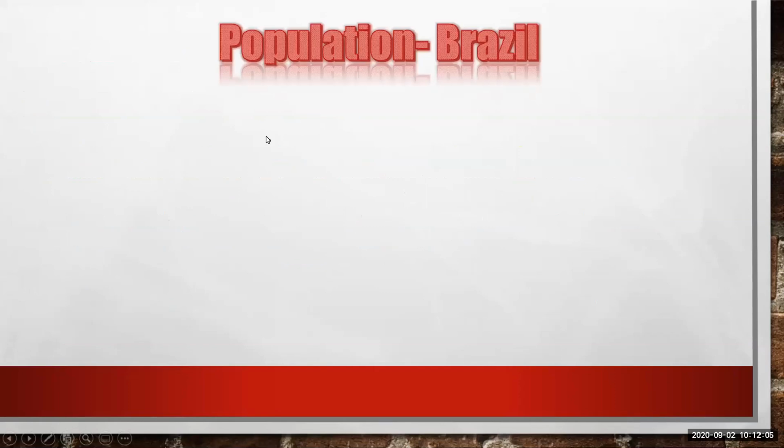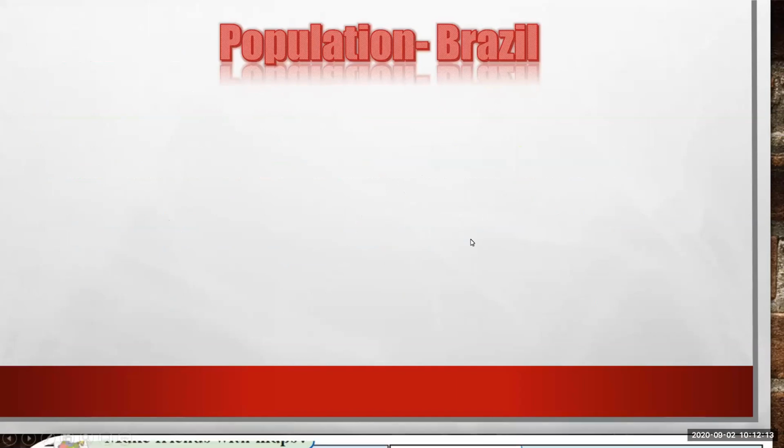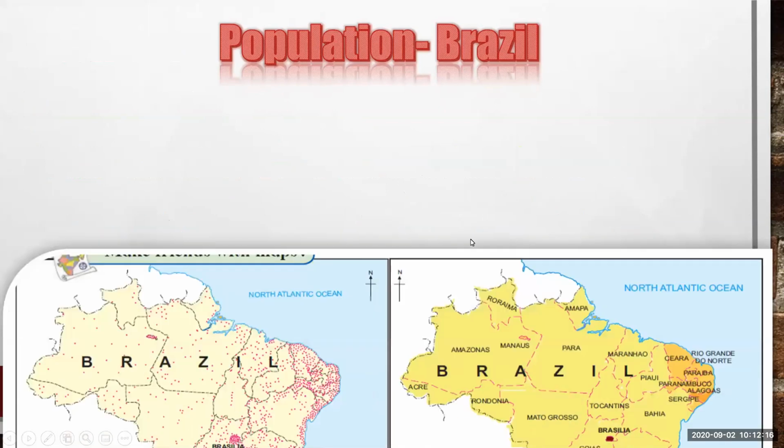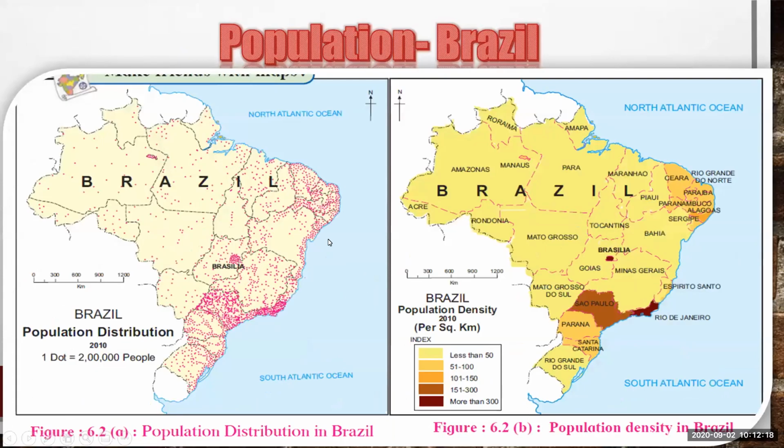Now we have seen the population of India, and we will turn to the population of Brazil. Just as we observed the map of India, we have to observe the map of Brazil. Here two maps are given.